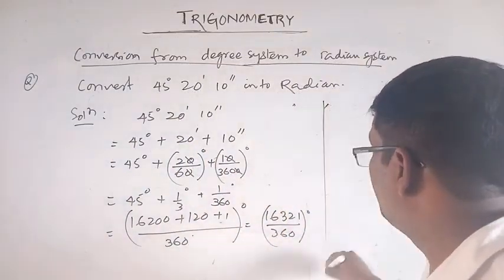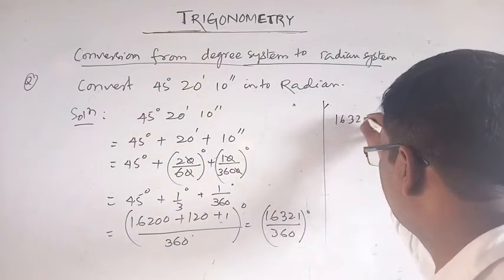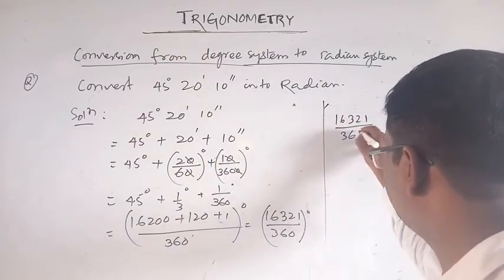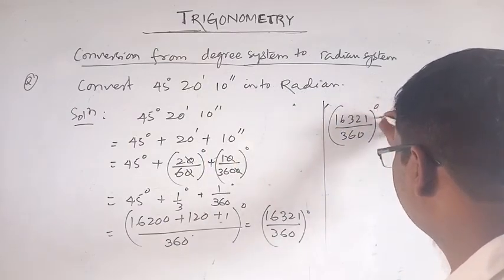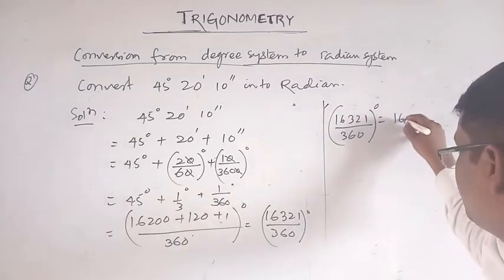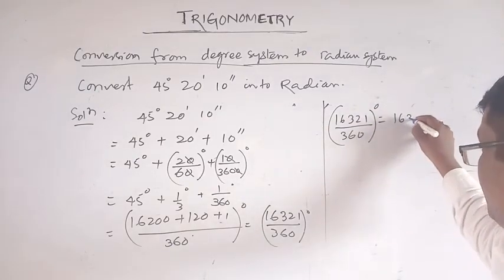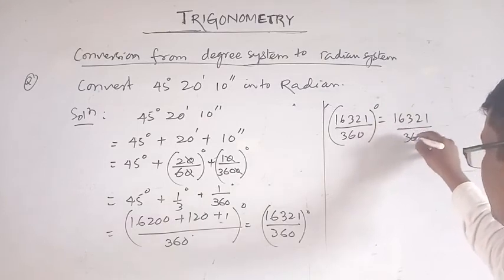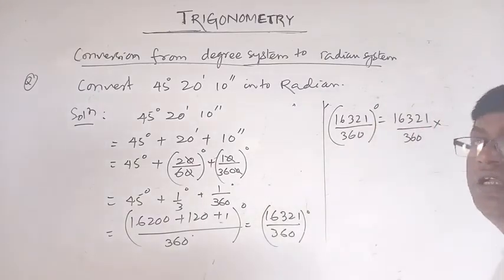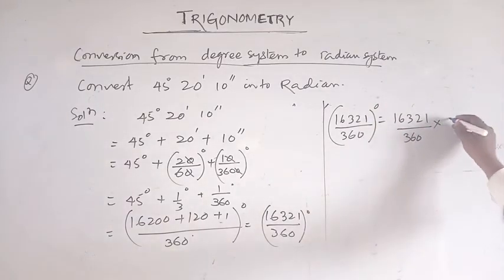Now 16321 divided by 360 degree is equal to 16321 by 360 into pi by 180 radian.